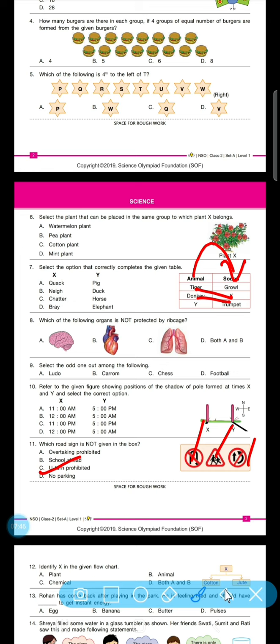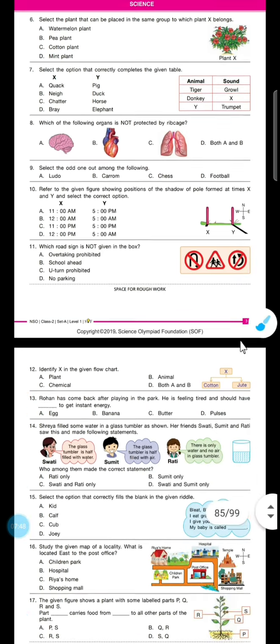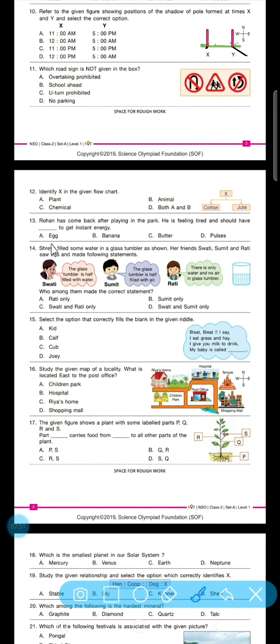Now let's see question number 12 here. Identify X in the given flow chart: plant, animal, chemical, both A and B. So cotton and jute. They are plants. Rohan has come back after playing in the park. He is feeling tired and should have dashed to get instant energy. So what is the correct one here? Bananas, because they are instant energy providers due to the carbohydrates in them.